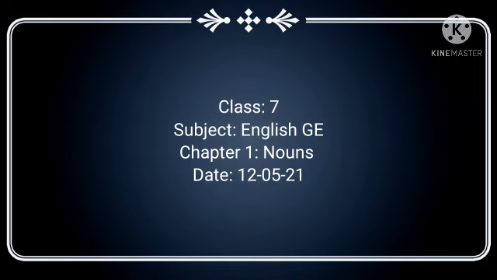Now next, exercise B. Look at exercise B and take a pencil in your hand so that you can write the answer in your book. Read the sentences and write whether the nouns given in italics are countable C or uncountable U. Number 1, how much cheese do you need? Here cheese is uncountable, write U.